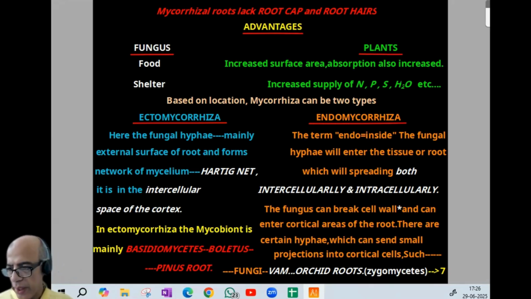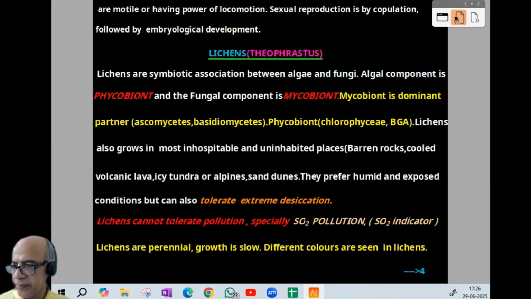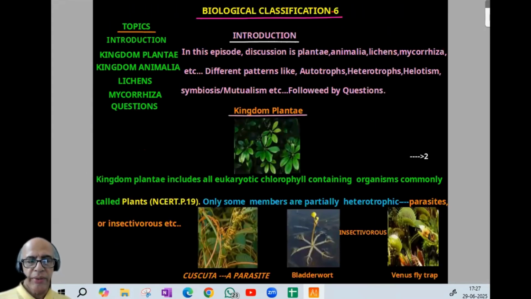Then after that, 5 theory questions, 5 NEET model questions as usual, regarding the topic of today's discussion. So what all things we discussed in this episode, we can just revise. Bioclassification 6, introduction regarding what we are discussing today: Plantae, Animalia, lichen, mycorrhiza. Then Plantae, what are the characters: autotroph and a few heterotrophs. Then the features seen in plant: cell wall, chloroplast, and the life cycle has two phases, haploid and diploid, gametophyte and sporophyte, depending on plant groups. Then regular alternation of generation between these two phases.